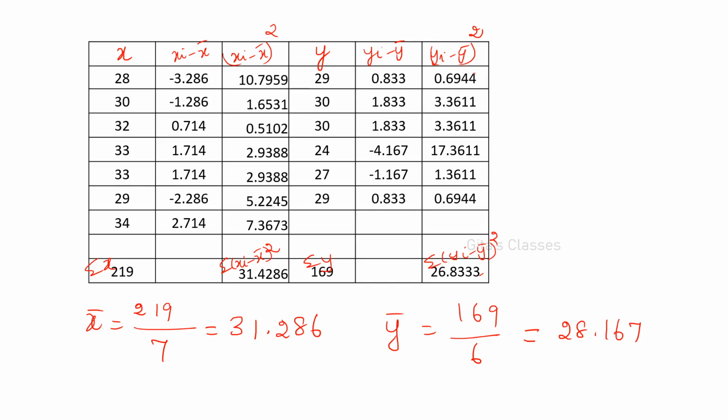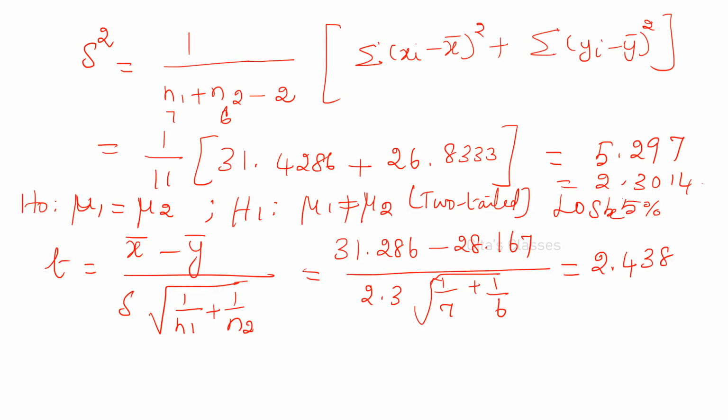So these are the values, yi minus y bar the whole square, and you have to add all these values. Sigma value will be given. X bar, y bar you can find out directly: 219 divided by 7, and this is 169 divided by 6, and so on. Just substitute in the s squared formula. Here you have to find out s squared and then find s and substitute in the formula.